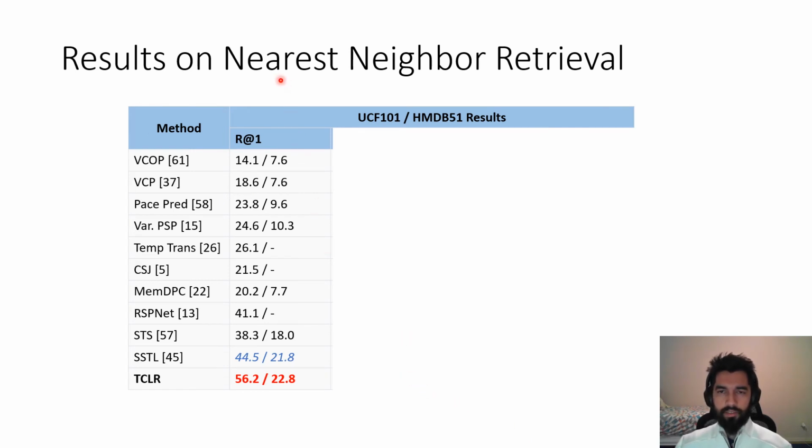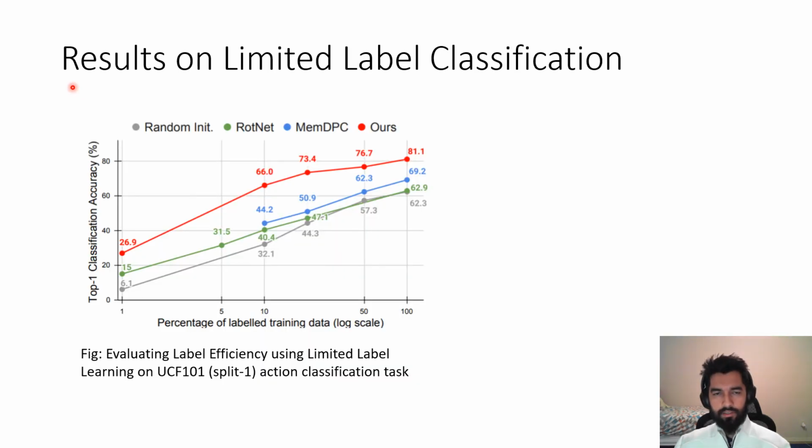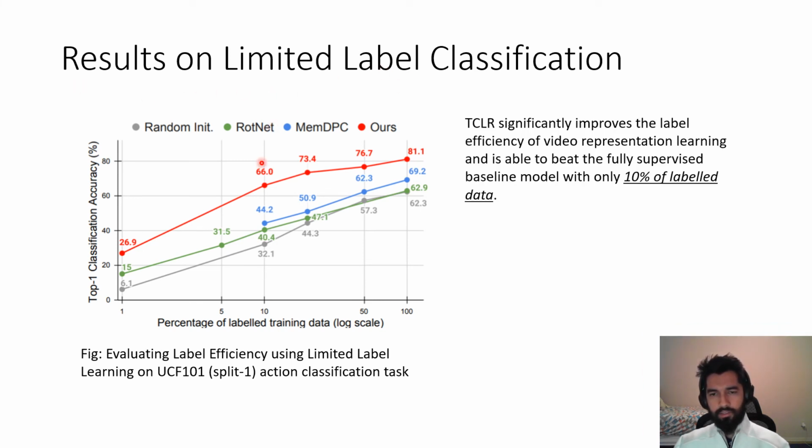The second downstream task is nearest neighbor retrieval, where we check the representation quality without fine-tuning any layer. For the top-1 recall, our method gets about an 11% boost over the state-of-the-art, and a similar finding holds for the other recalls. The third protocol is limited label classification, where our method gets comparable performance to the state-of-the-art with just 10% of the data.